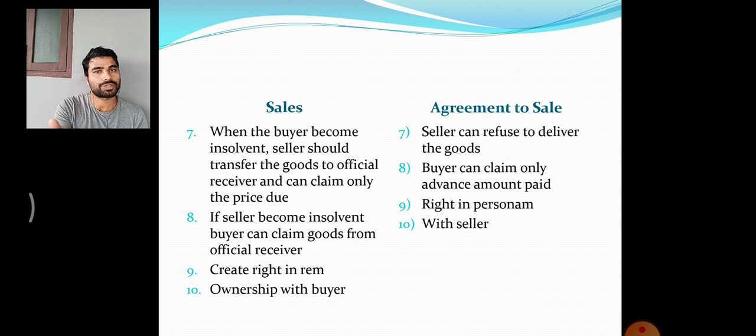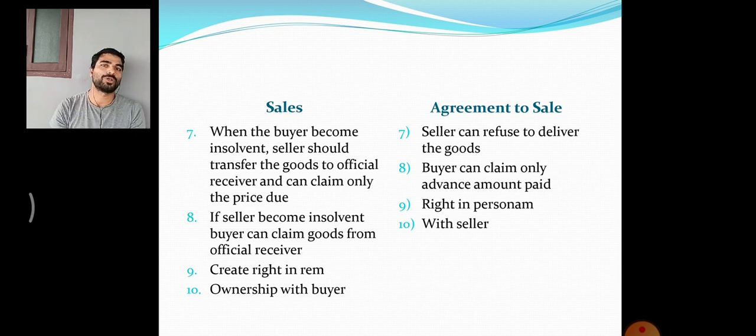So the seller has to transfer the goods to the official receiver. And in case of agreement to sell, the seller can refuse the delivery to the official receiver, or the seller can refuse the delivery because the buyer became insolvent. So the seller can refuse the delivery of goods.